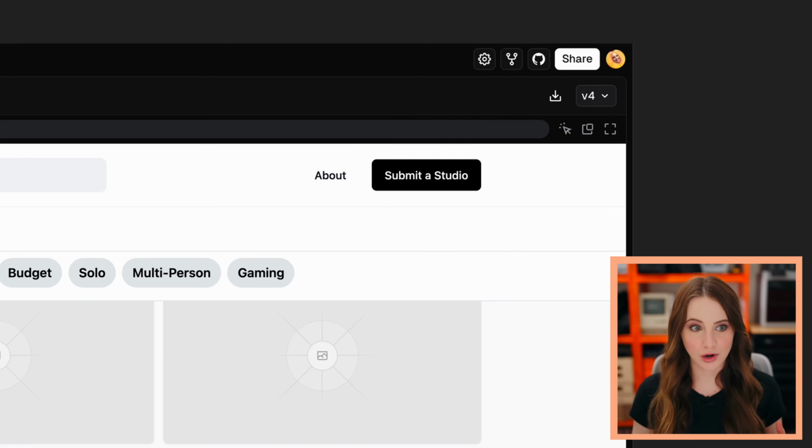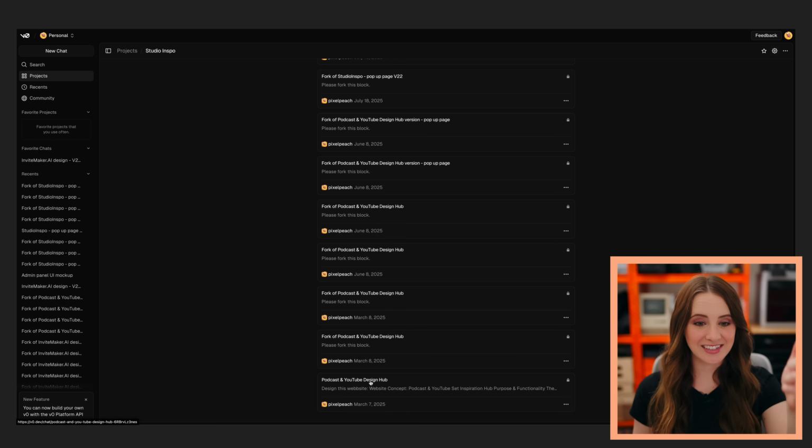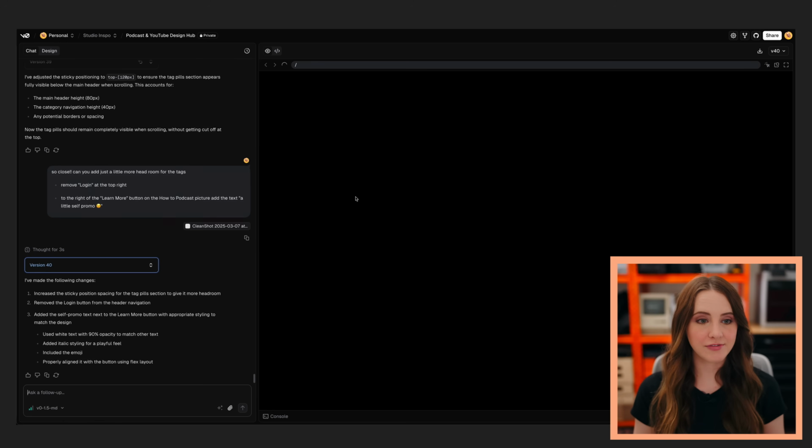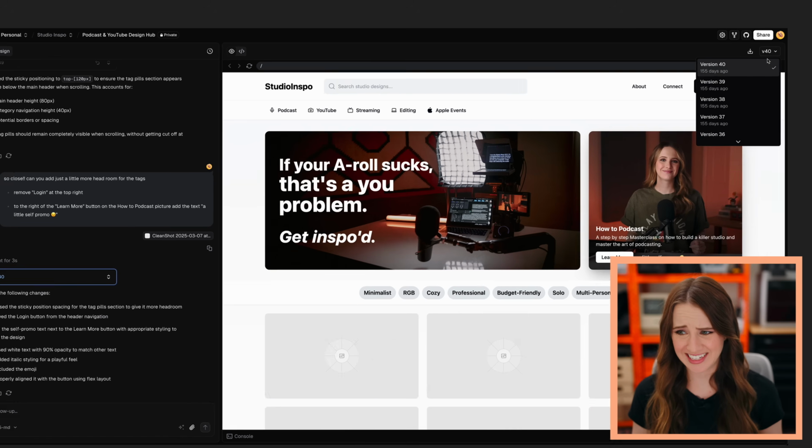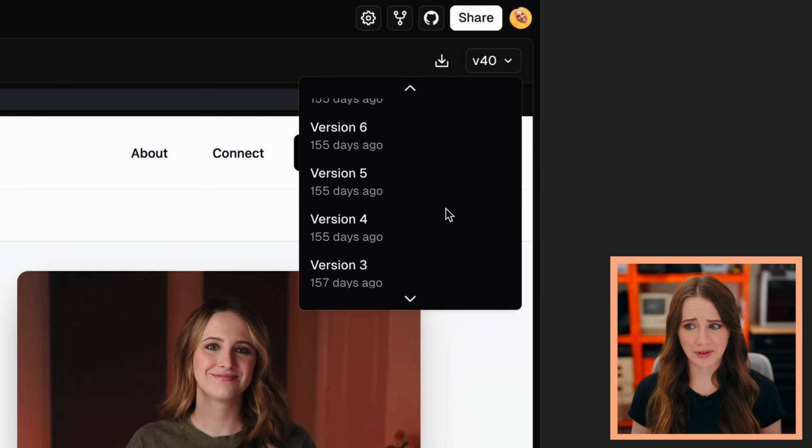I'm explaining very basic things that most websites have, but you don't think about it until you're actually making it and specifying it. So, this is version 4 right here. But if we go back to the very beginning, this is my 7th fork of the same project. And in the first one, you could see I have V40. So many different iterations, just going back and forth.